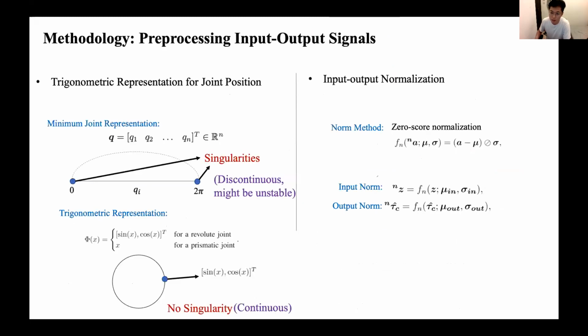For our approach, the input-output signal was preprocessed by trigonometric representation and input-output normalization. Traditionally, joint angle is represented in the minimal representation. However, the minimal representation cannot guarantee the continuity of the joint space due to the singularity of the representation in the neighborhood of 0 and 2 pi for the joint angle in the case of the revolute joint, which might lead to unstable performance. To overcome the limitation, we use a non-minimum representation. The joint angles are transformed by trigonometric functions.